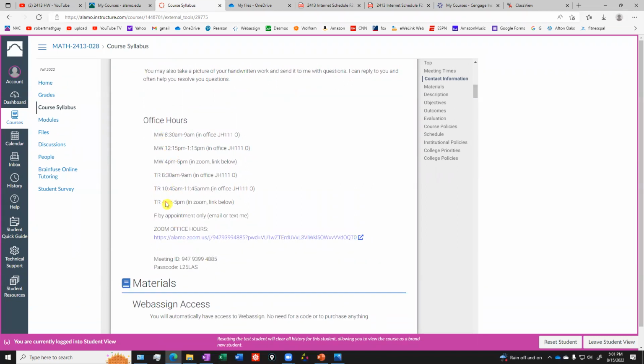Now, I do have office hours, Monday through Thursday, and then Friday you can make an appointment with me. I have different types of office hours. I have office hours where I'm on campus, in Juniper Hall, room 1110. So these are the times I'll be there, and then I'll also be available on Zoom for office hours.